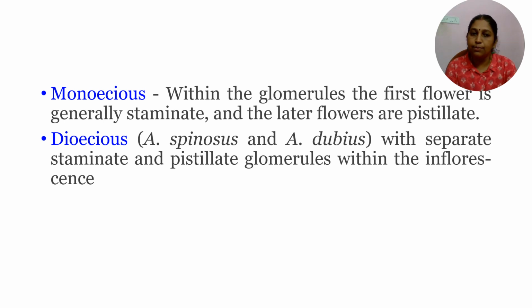If I am terming it as monoecious, that is within the glomerule, both the male and female flowers will be present. The first flower that arises from the glomerule will be the male, staminate flower, and later on the female flowers will be born. Under the dioecious category, there are Amaranthus spinosus and Amaranthus dubius. It will have separate male glomerules and female glomerules within the same inflorescence. It is not in 2 different plants, but in the same inflorescence, the male glomerule and female glomerule will be present.